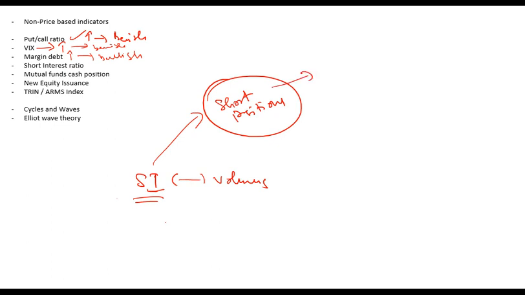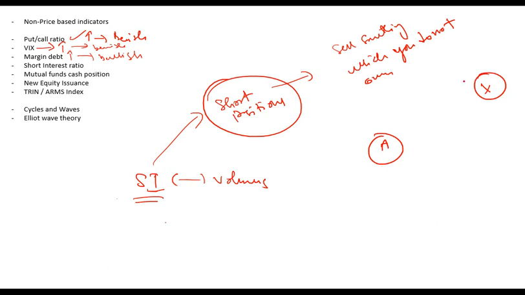And what is a short position? Short position means to sell something which you do not own. So for example, there is a party A and there is a stock X. A thinks that X price will fall in future. X is currently trading at $100. A thinks that X will fall in future. But A does not have X.